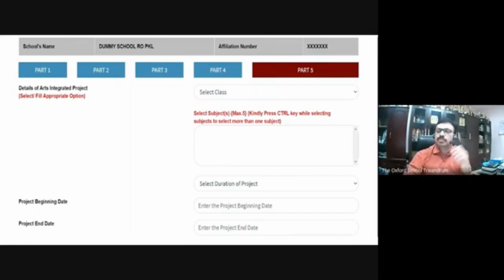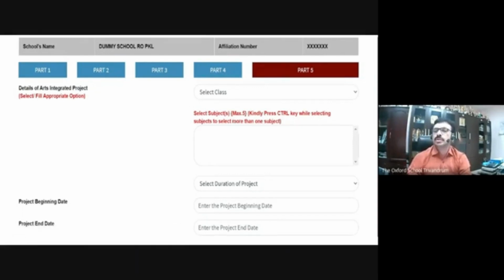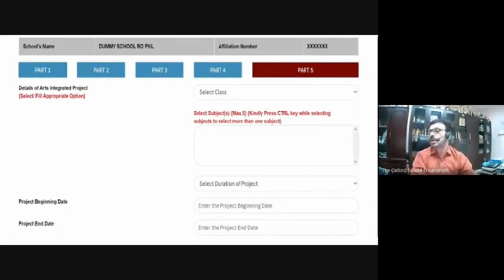And herein you will select class and you will select the number of subjects. If you have more than one subject, press Control key and select the subjects, and it will be automatically entered. And select duration of the project. If any school is still remaining to conduct the project, you can enter.